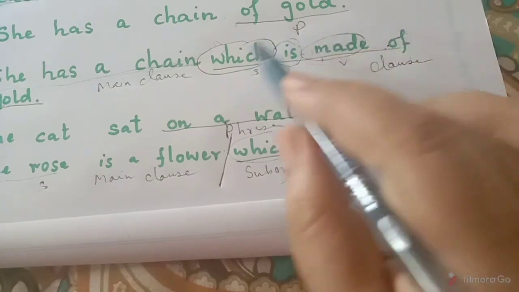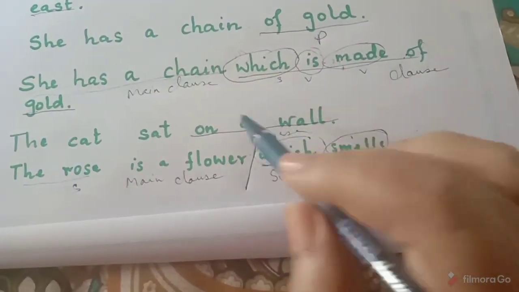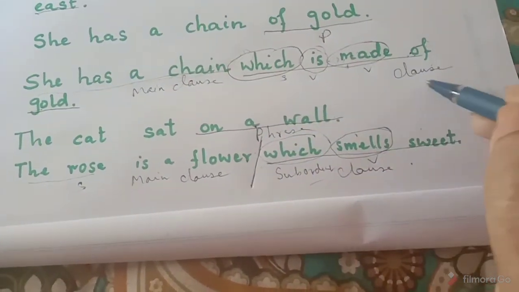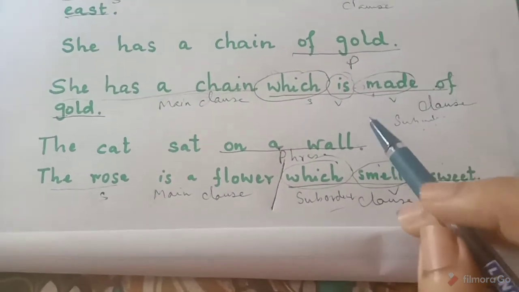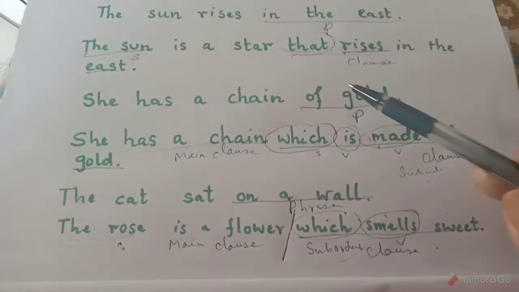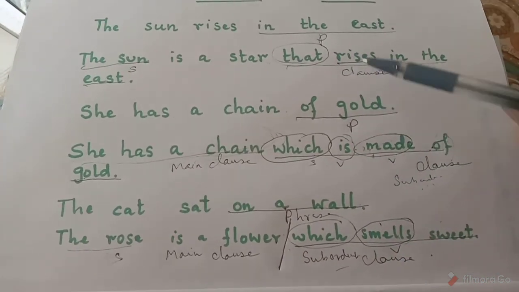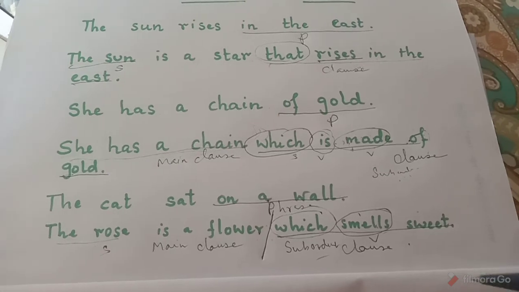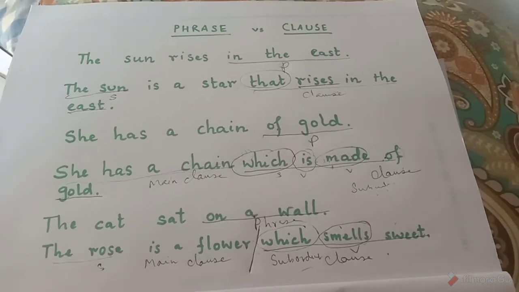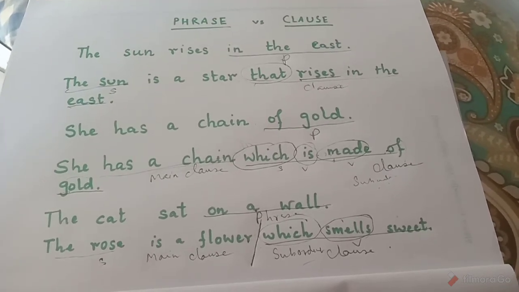And the part which does not have complete sense is actually called a subordinate clause. So this I'm going to do slowly. First, today we have to start with the difference between phrase and clause. Okay, so please watch the video again, and if you have any doubts, do ask me.